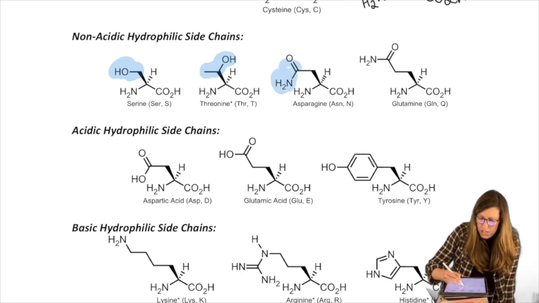Here is the side chain here. We have an amide with the CH2. And so that's asparagine, and asparagine comes from the fact that it's found in asparagus. Glutamine is found in gluten.